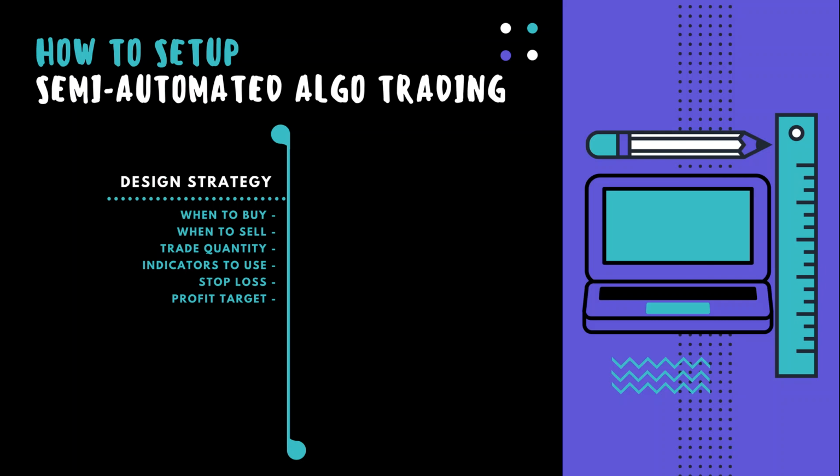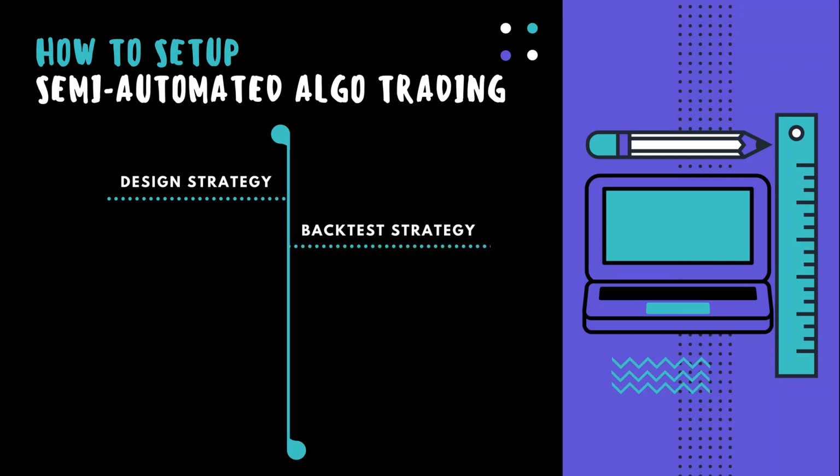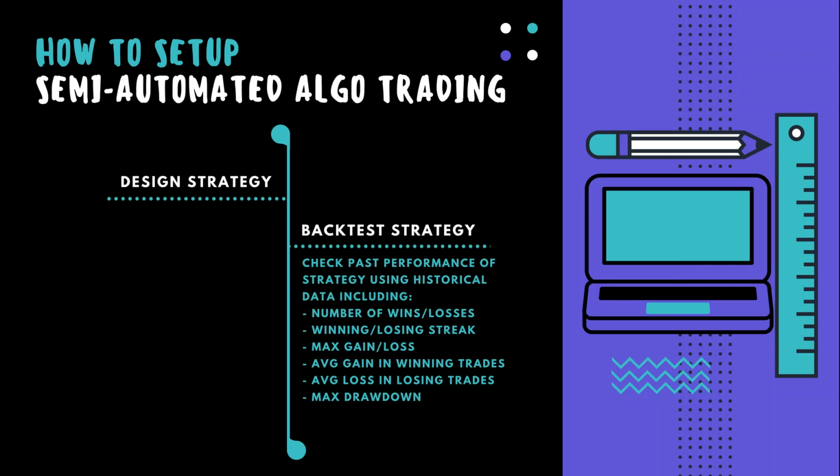Once we decide all these parameters and form a trading strategy using them, we will proceed to backtesting of the strategy using historical data, where we will test what would have happened if we had applied this strategy in the past 1 month, 1 year, or whatever testing period we choose. In testing, we will check the number of wins and losses, number of winning trades in a row, number of losing trades in a row, maximum gain and maximum loss in a single trade, average gain in all winning trades, average loss in all losing trades, and maximum loss of capital, also known as maximum drawdown.